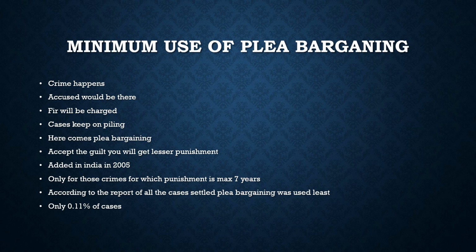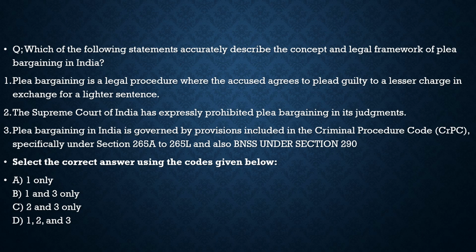Now, with this, let us see what can be the question framed with respect to the prelims here. The question says, which of the following statements accurately describe the concept and legal framework of plea bargaining in India? Statement one, plea bargaining is a legal procedure where the accused agrees to plead guilty to a lesser charge in exchange for a lighter sentence. 100% correct. This is the whole concept of it. Second statement, the Supreme Court of India has expressly prohibited plea bargaining in its judgments. This is an absurd and incorrect statement.